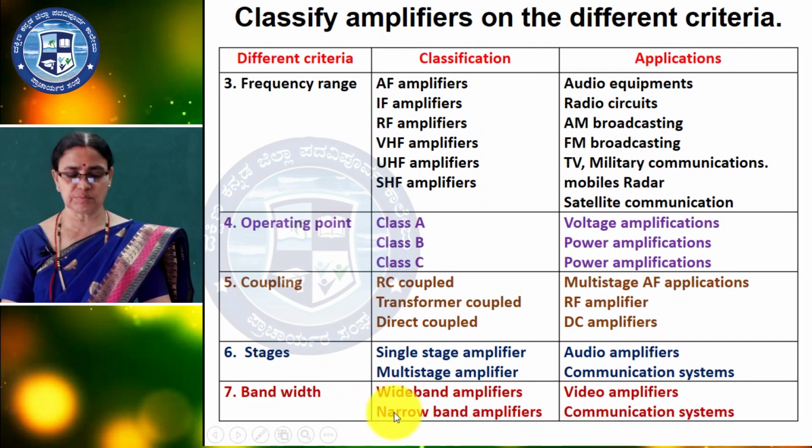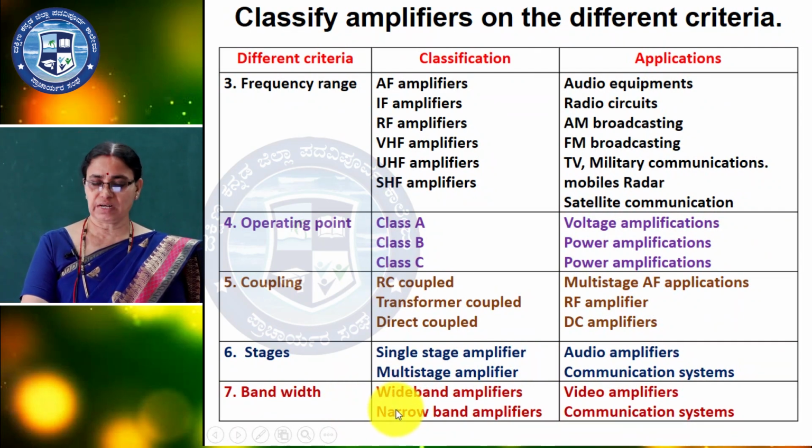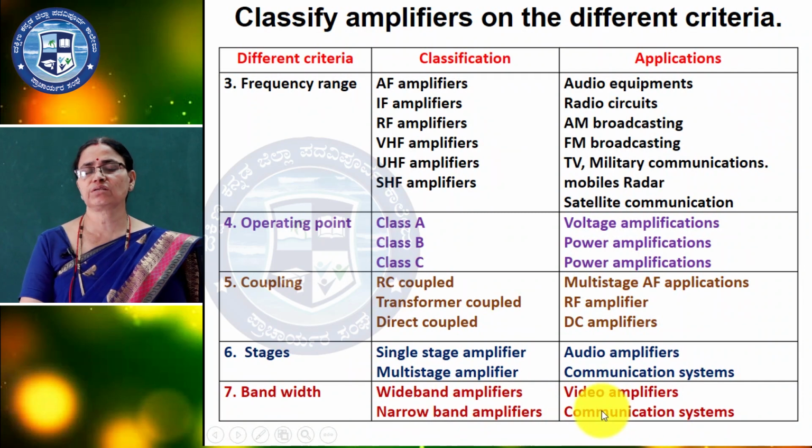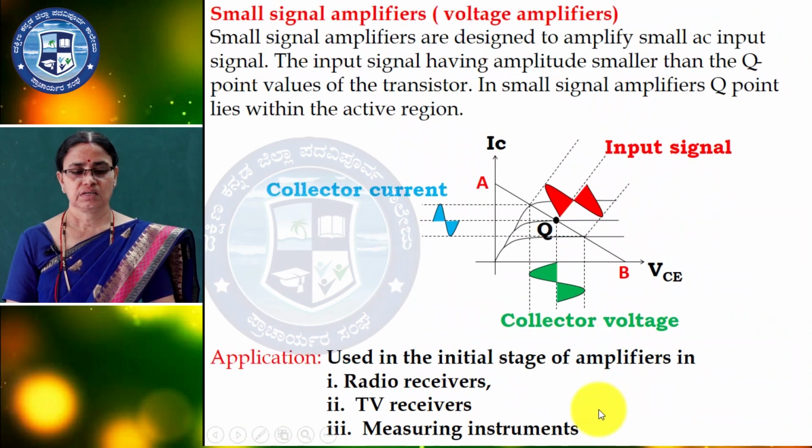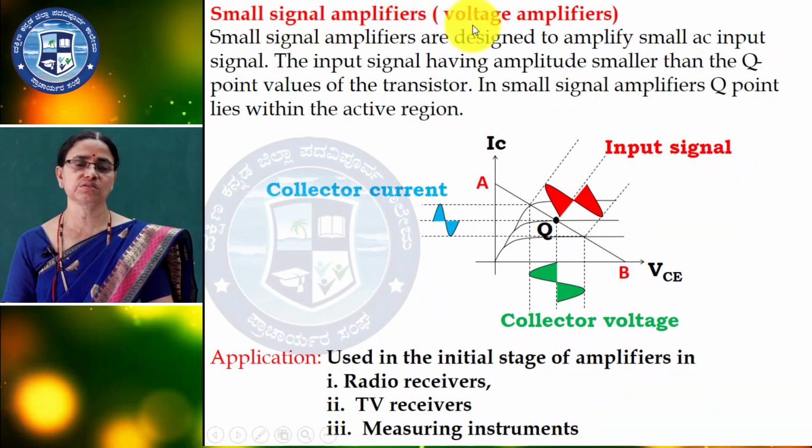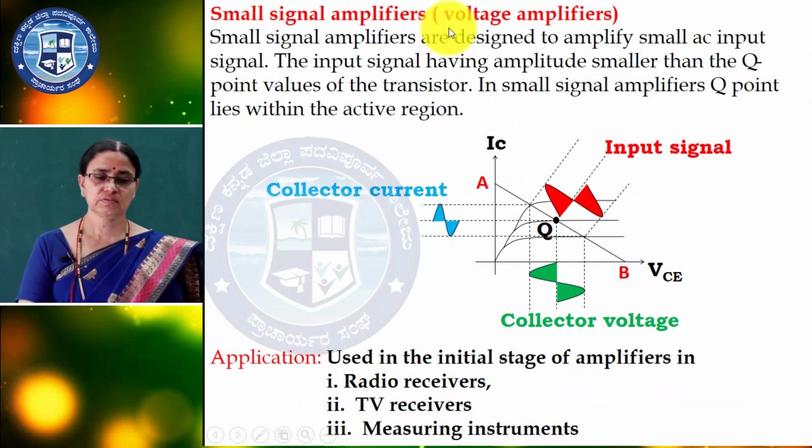And according to bandwidth, wide bandwidth amplifiers and narrow bandwidth amplifiers. So, wide bandwidth we can use in the videos and narrow bandwidth we can use in the communication systems. This is nothing but the classification of amplifiers using on different criteria.